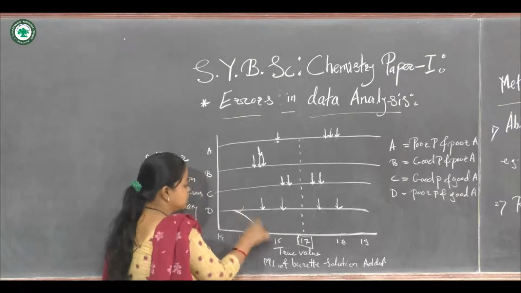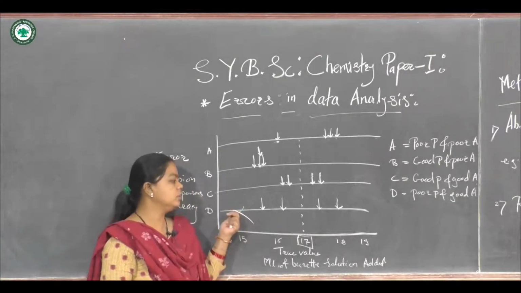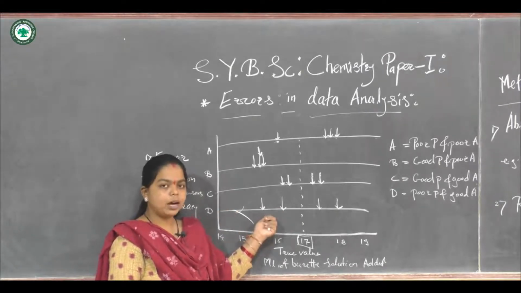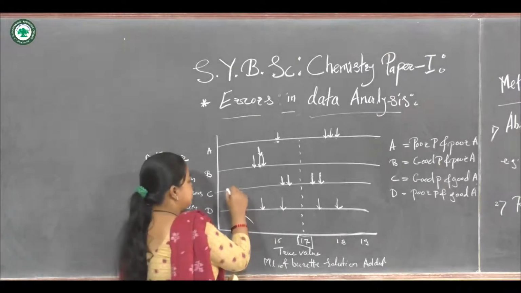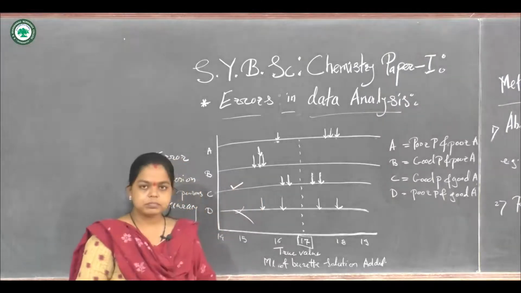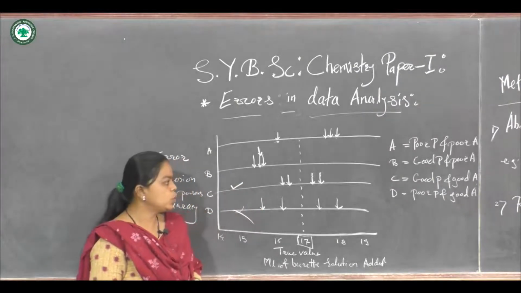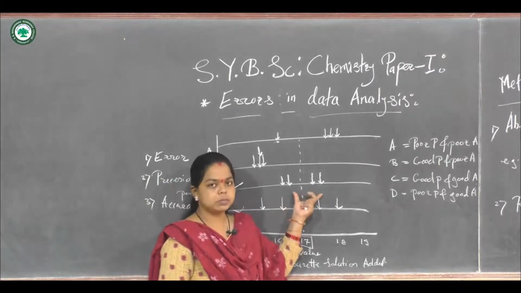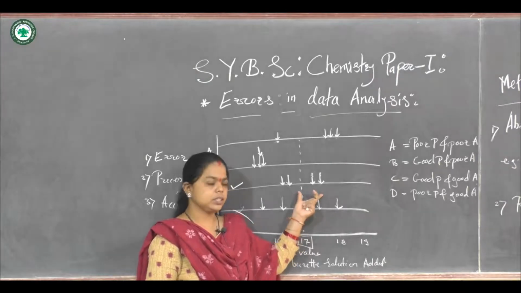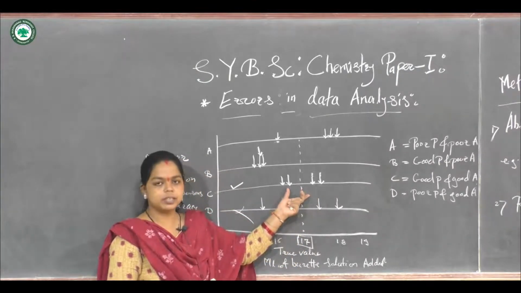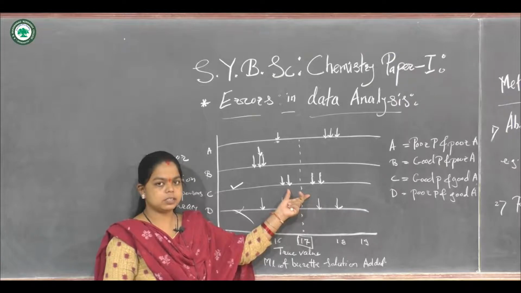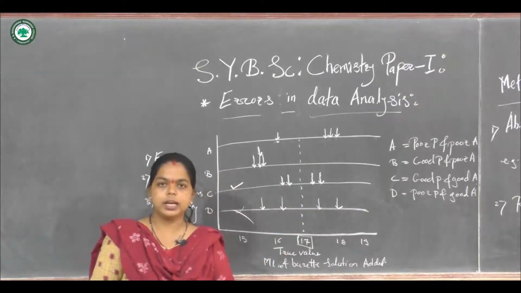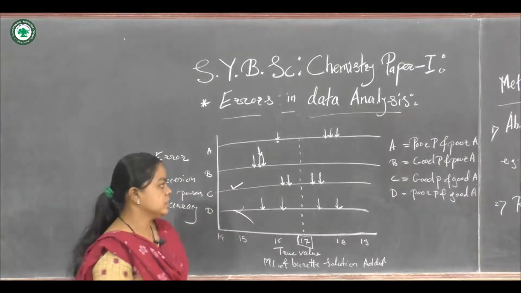So these are the worst results we are getting for this person. These values are not good, they are far away from the accurate value. So this person C has good precision and good accuracy. This type of reproducible result is very important during the analysis. So precision is important in any analytical method.